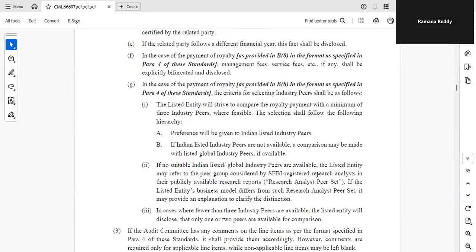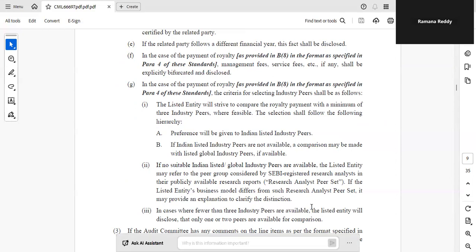If no suitable Indian listed or global industry peers are available, then the listed entity may refer to the peer group considered by the SEBI registered research analyst in their publicly available research reports. If the listed entity's business model differs from such research analyst peer set, it may provide an explanation to clarify the distinction. Everything has to be minuted in the meeting of the audit committee.